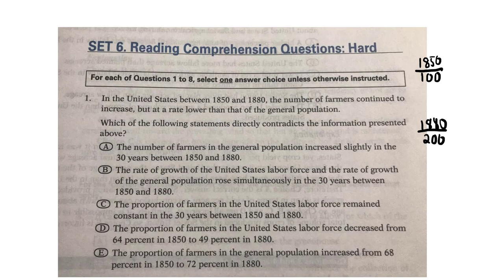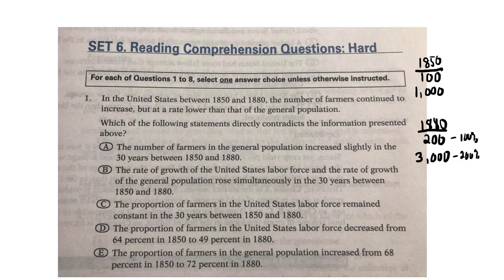But the rate was lower than that of the general population. So let's say the general population is 1,000. Now, if it was the same rate, then it would be 2,000. But we want the general population rate to be higher. So let's say 3,000. So the farmers increased by 100%, and then the general population increased by 200%.